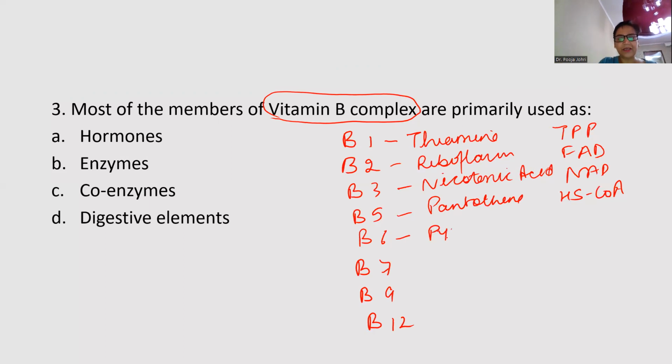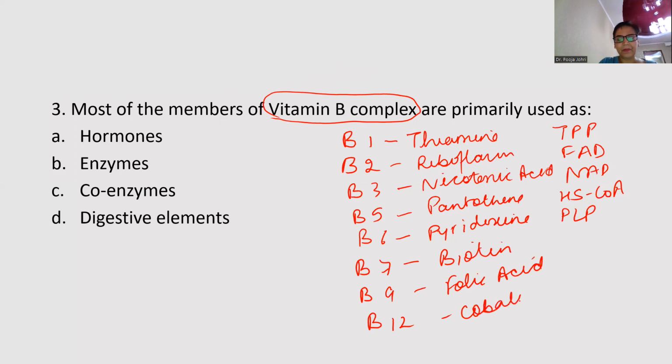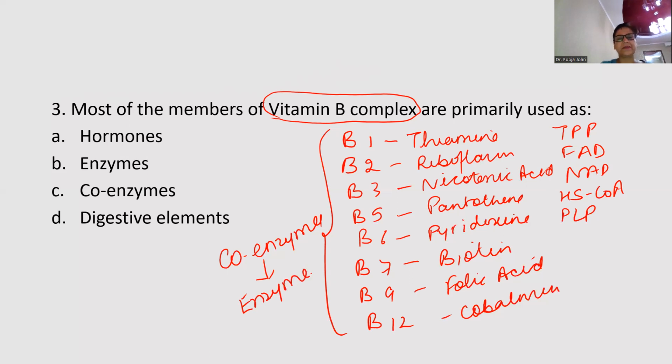B6 is pyridoxine, and active form is PLP. B7 is biotin, B9 is folic acid, and B12 is cobalamin. Now, very important feature about all the B complex vitamins is that most of them function as coenzymes. Coenzymes work in cooperation with the enzymes.